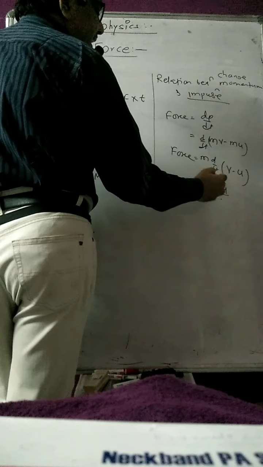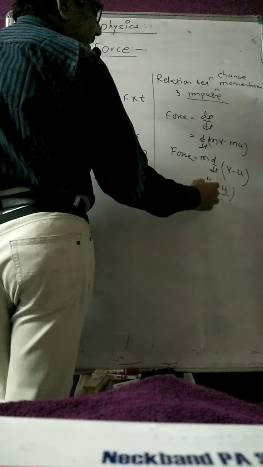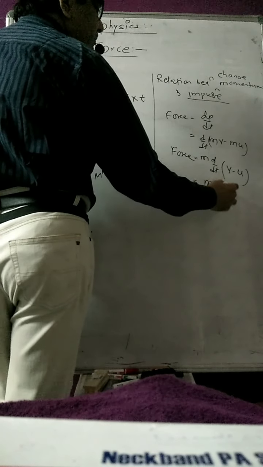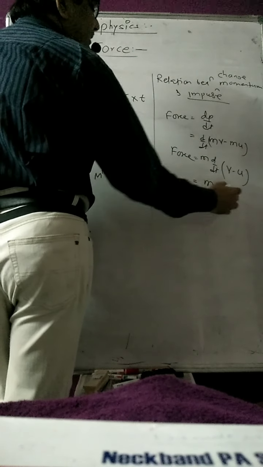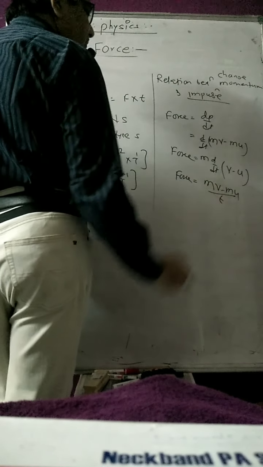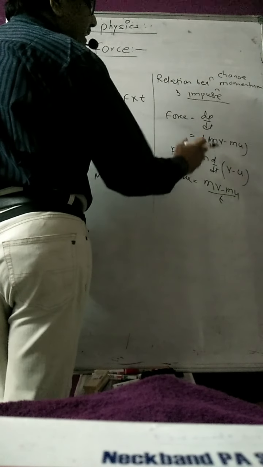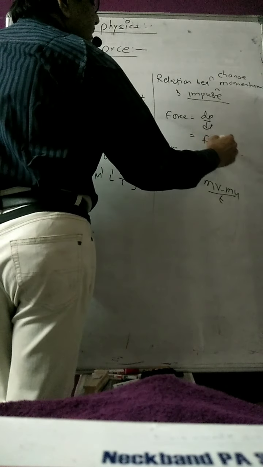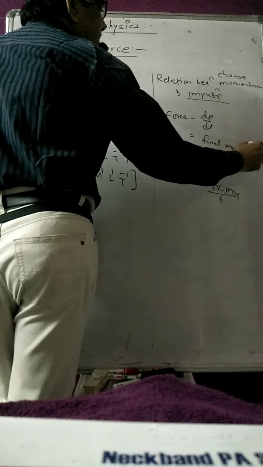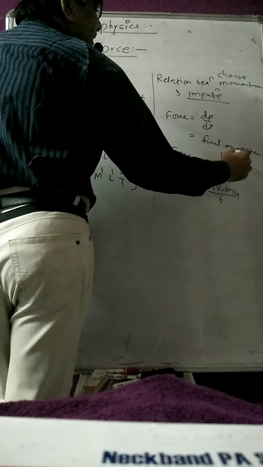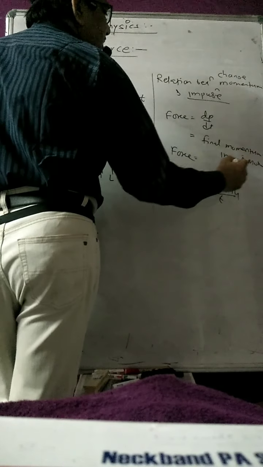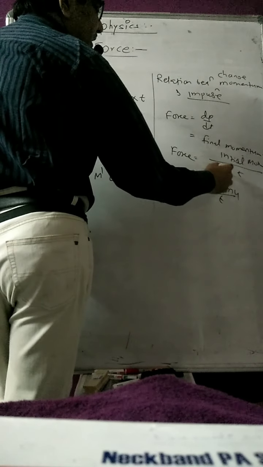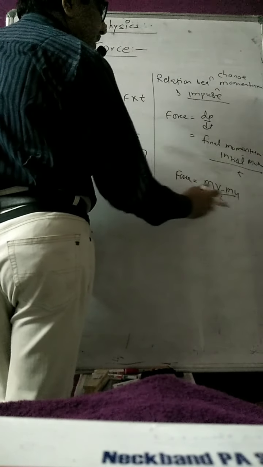But if I take m into v minus u, or we can also say mv minus mu divided by the time, that is also called force. Directly we can write that dp means final momentum minus initial momentum upon time.